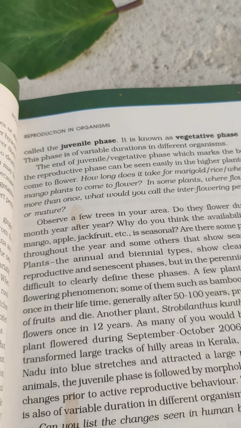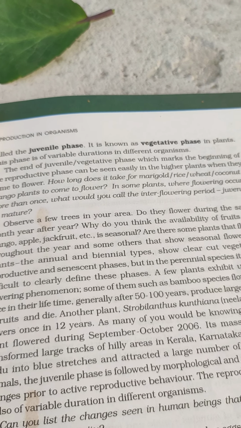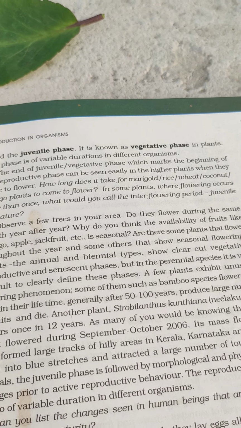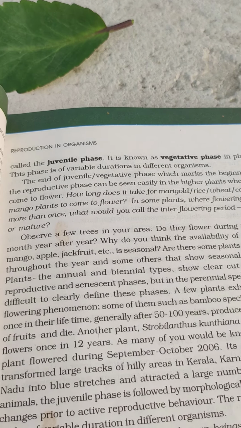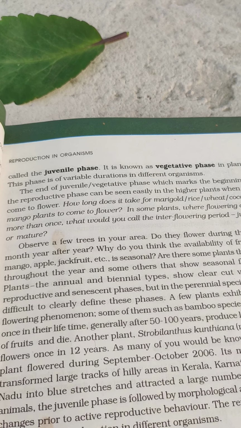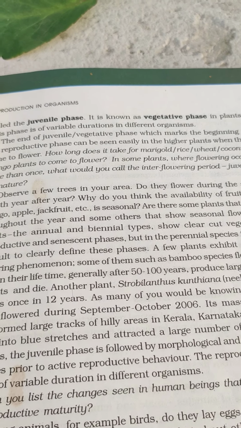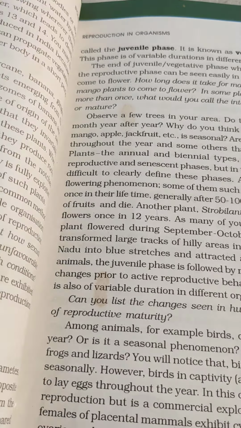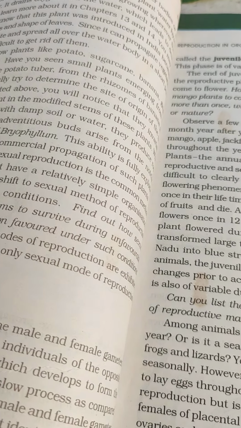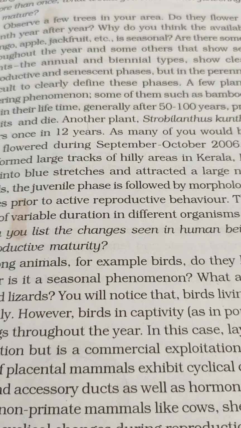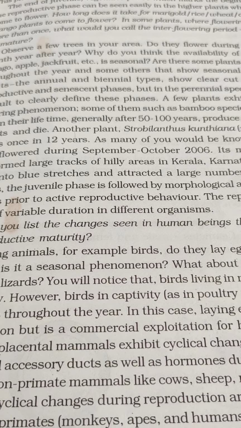But then the question arises: in plants, there are perennial plants which flower repeatedly for many years. So does it mean that the stage between two flowerings is called the juvenile phase? No, it's not like that. The juvenile phase is the initial phase which an organism undergoes before coming to sexual maturity. And in animals, once sexual maturity is achieved, the organism moves on to reproduction by producing gametes.